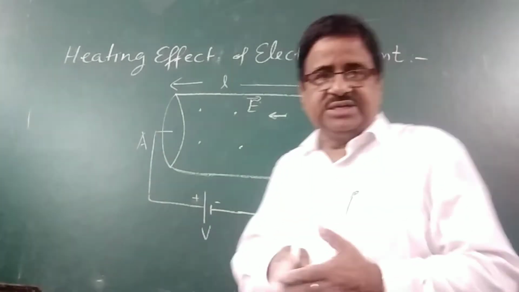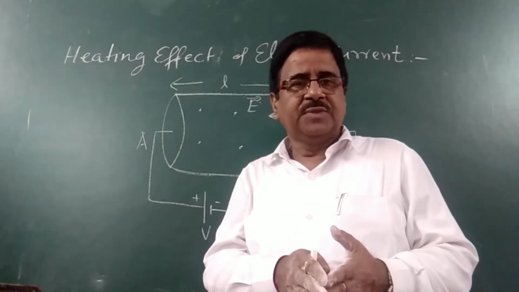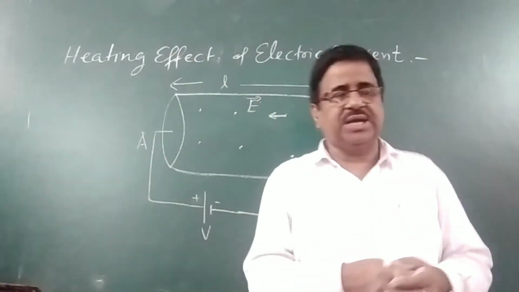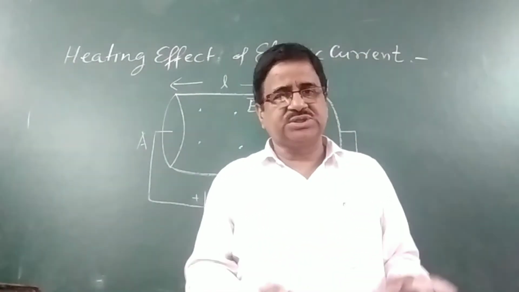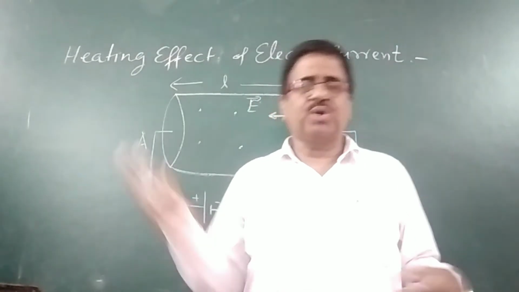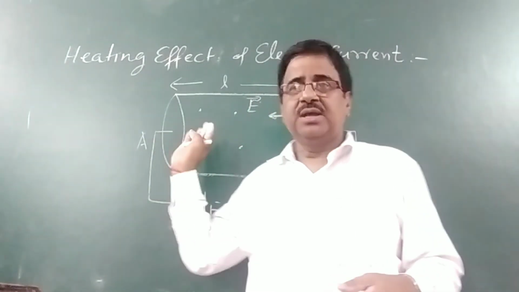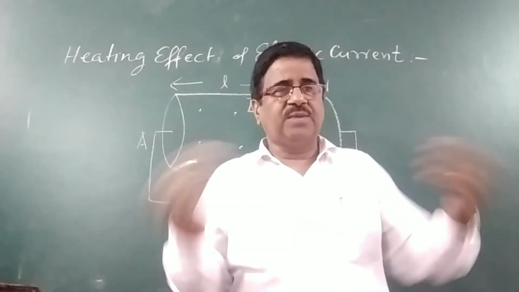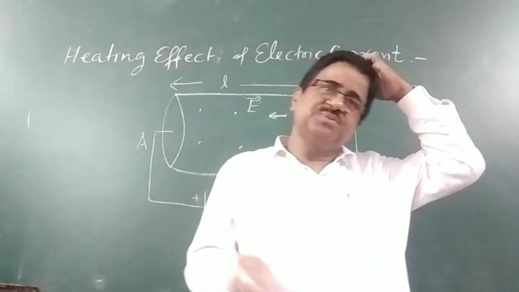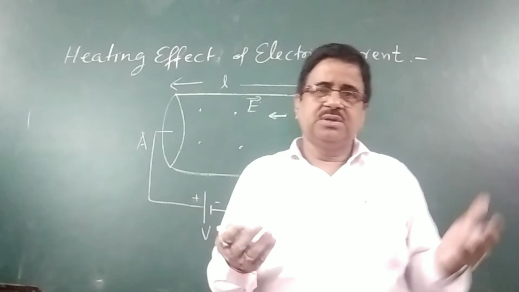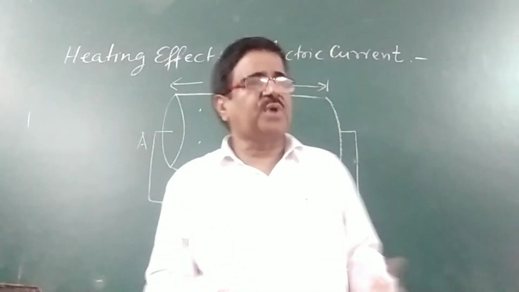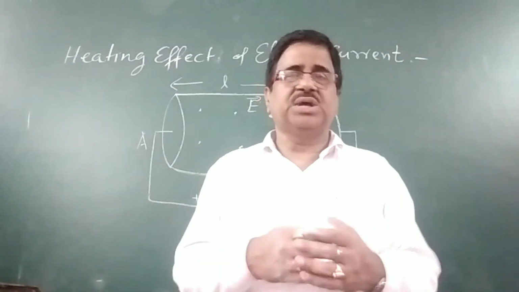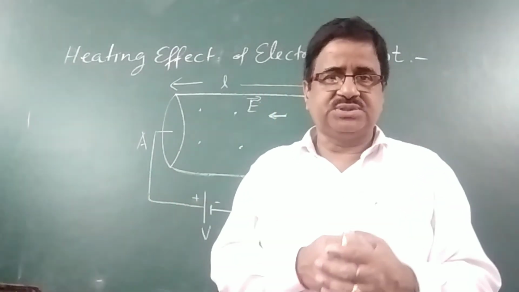and during movement they will collide with other free electrons. क्योंकि रास्ते में और भी इलेक्ट्रॉन्स हैं. There are so many free electrons, because the conductor is made up of a large number of atoms. In each atom there are free electrons. So there are a large number of free electrons. So they are moving, and during motion they collide among themselves.